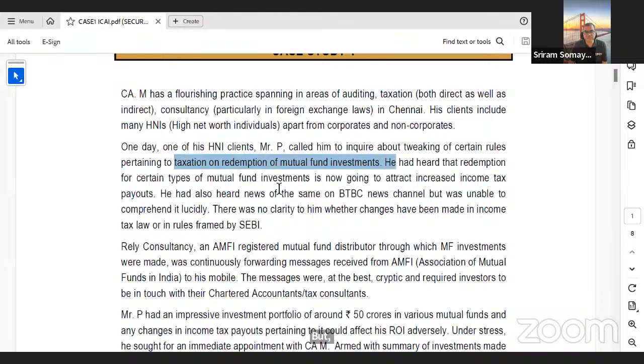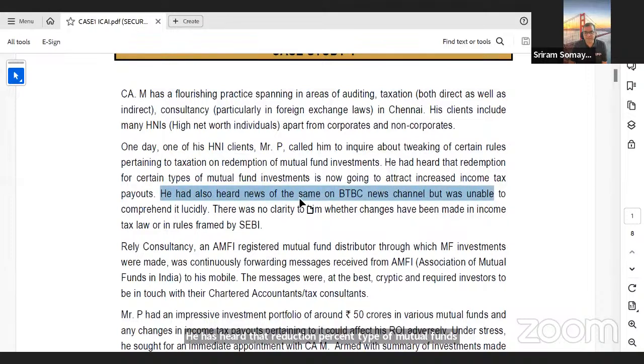He has heard that redemption for certain types of mutual funds is now going to attract increased income tax payouts. He has also heard news of the same on BTBC news channel, irrelevant, but was unable to comprehend it lucidly. What is lucid? Lucid means clear. Okay. So I'm sure that ICI will use some of these fancy language. Please don't bother about it. Just go ahead with the case.